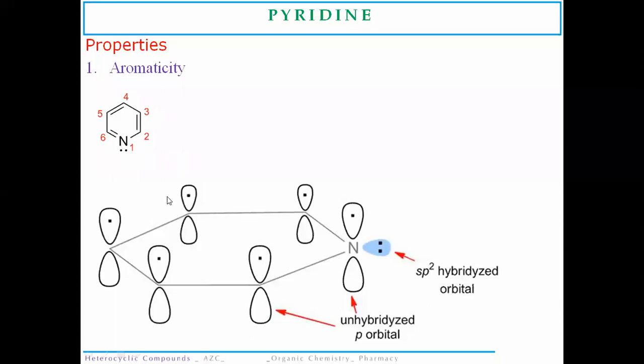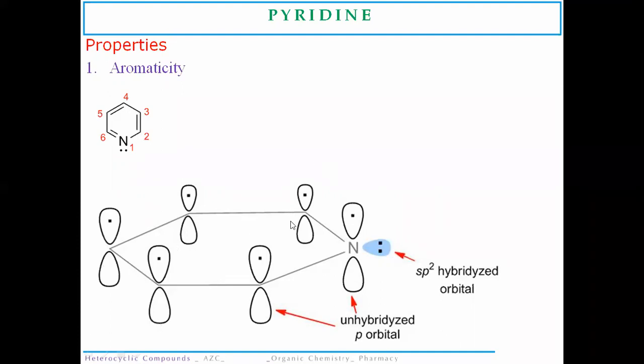See here, this is the molecular orbital structure of the pyridine molecule, in which one electron in the p orbital of each carbon atom is unshared, so they form a pi cloud of electrons, whereas the lone pair on the nitrogen atom is in an sp2 hybridized orbital.